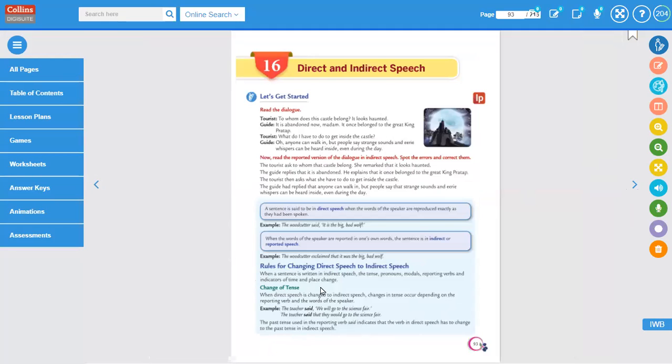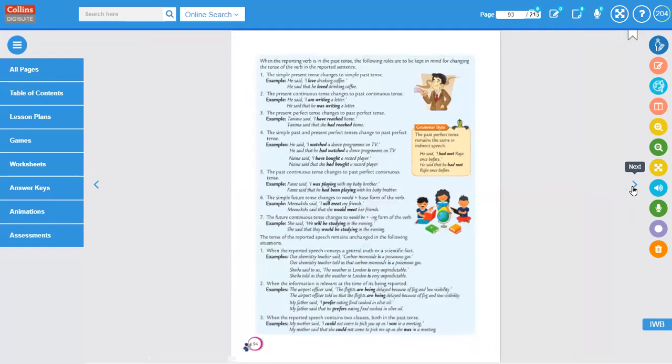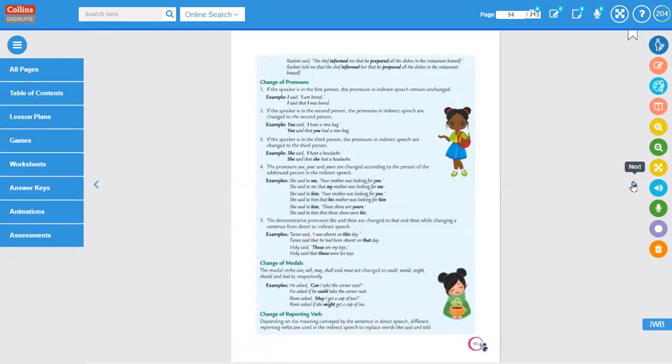We learned change of tense. Not all the time the tense changes. In some cases, the tense remains unchanged. This is the next point that we came to know. So today we are going to start from change of pronouns.